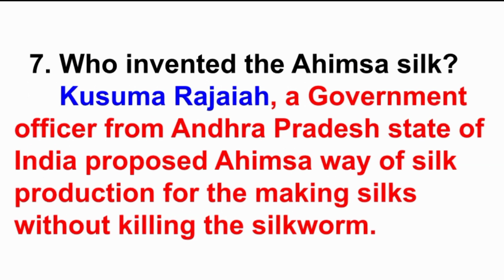Seventh question, who invented the Ahimsa silk? Answer, Kusuma Rajaya, a government officer from Andhra Pradesh state of India, proposed the Ahimsa way of silk production for making silks without killing the silkworm. Ahimsa silk is also known as pea silk. Traditional silk manufacturing methods involve boiling the cocoons of silkworms and then sorting out the threads, which are used later in silk production. Ahimsa silk has been supported by many people interested in the welfare of animals, because in this method they can produce silk without killing the worms.